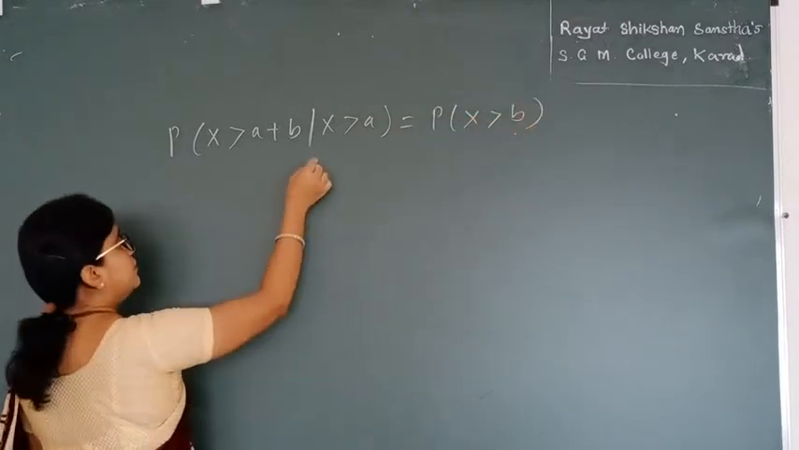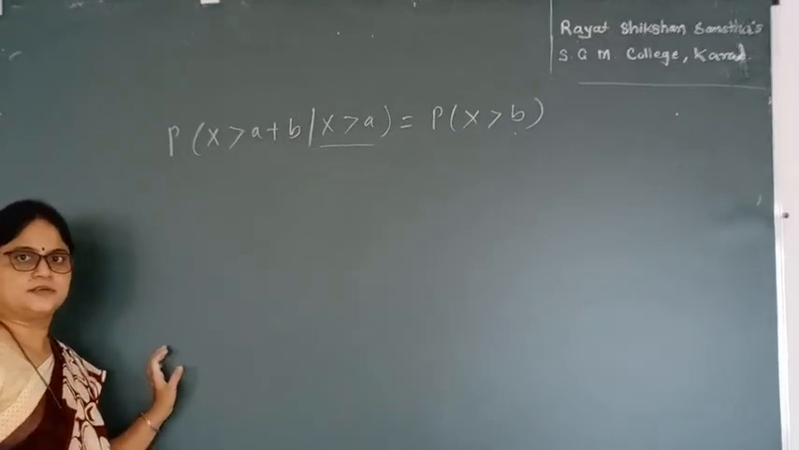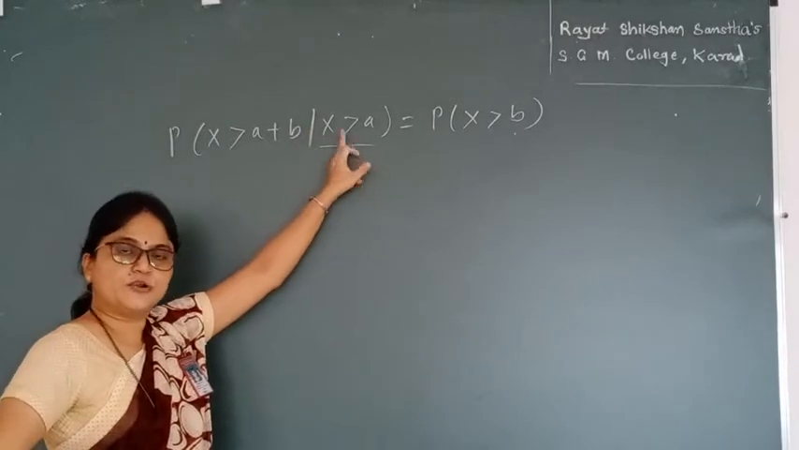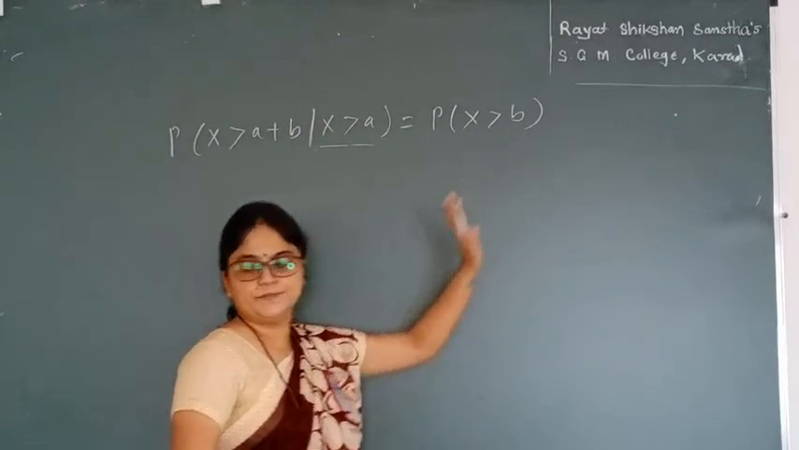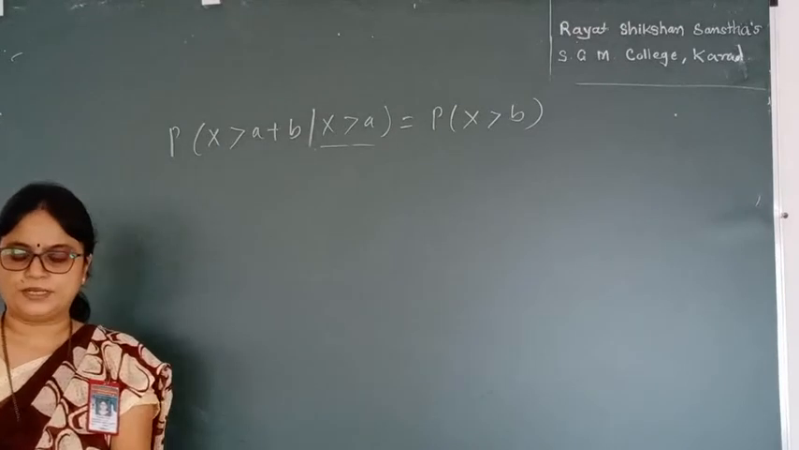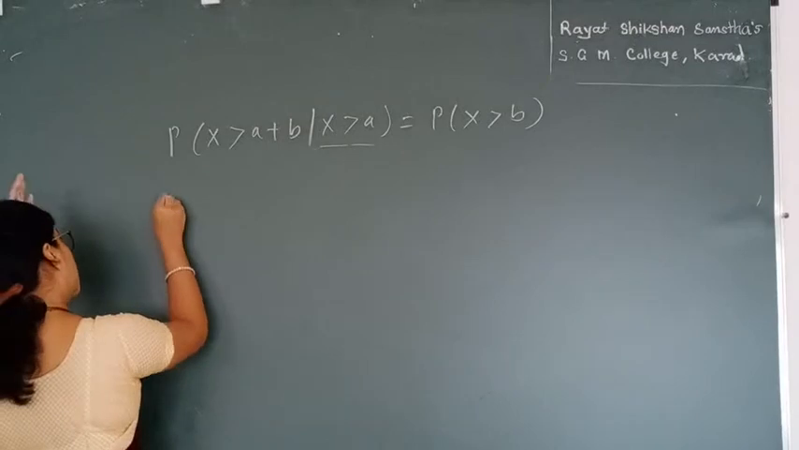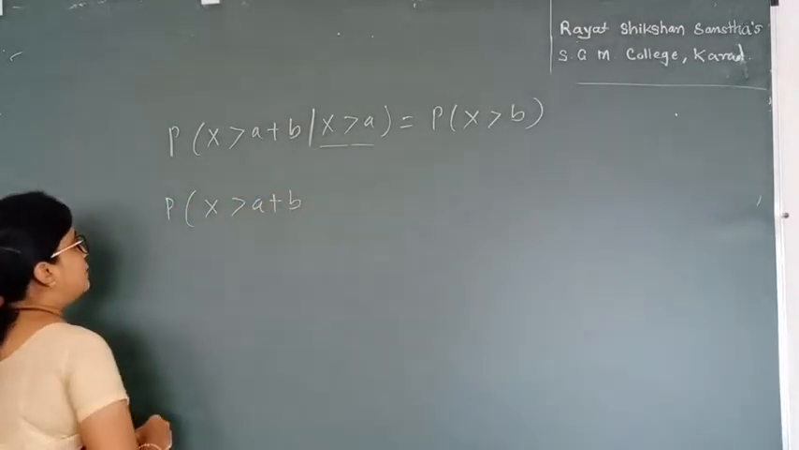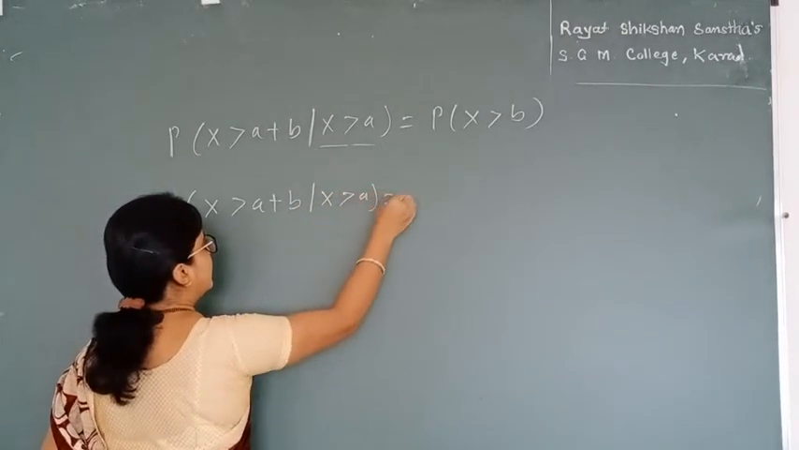That means the given part is the past, and this is my current situation, but it forgets the past and gives me only the current probability. Let me show this property. By using conditional probability, I can write this definition as probability of x greater than a plus b given x greater than a.